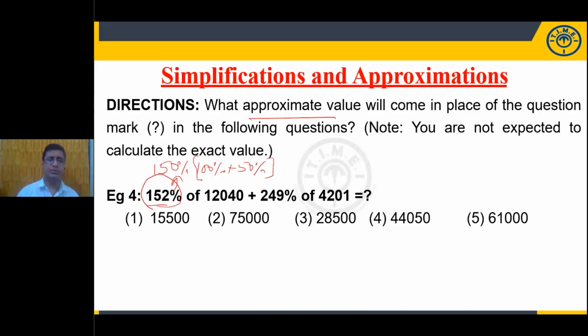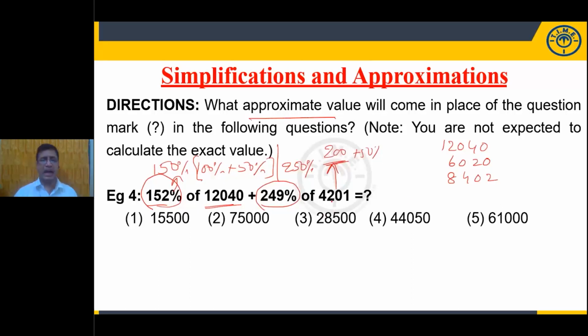What do you mean by 100%? Full value. 50% means half of the value. Now, what is the full value? 12040. That is the full value. What is half of the value? 6020. This is 150% of 12040. Now, if you observe carefully, 249% is approximately 250%. That means 200% plus 50%. 200% means 2 times the 100%. So 2 times 4201 gives you 8402. That is 200%.